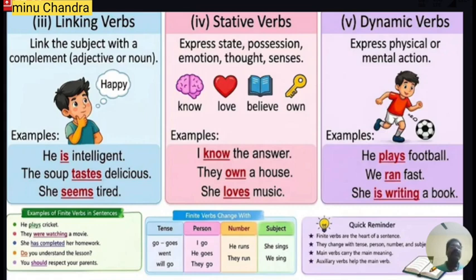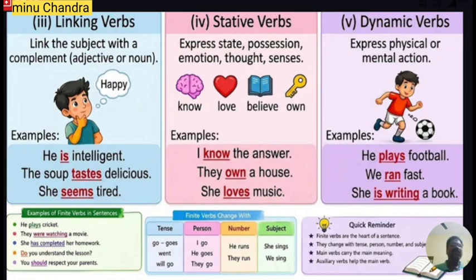Here "own" is a static verb because it indicates position. "Know" indicates the senses. Similarly, "She loves music." Love is an affection. Because these words indicate state, position, emotion, thought, or senses, they are called static verbs.